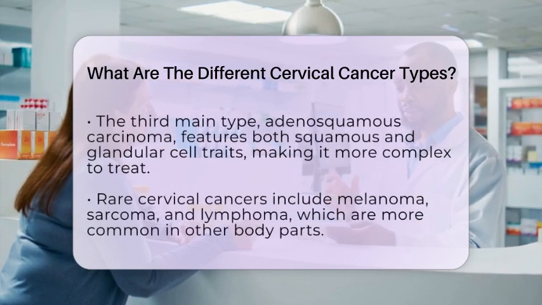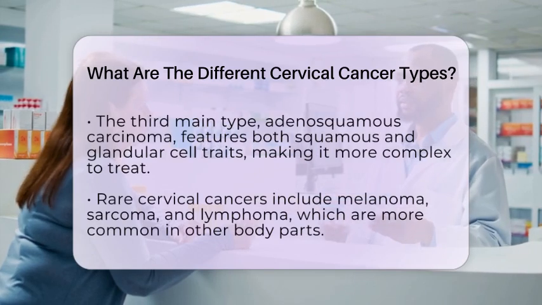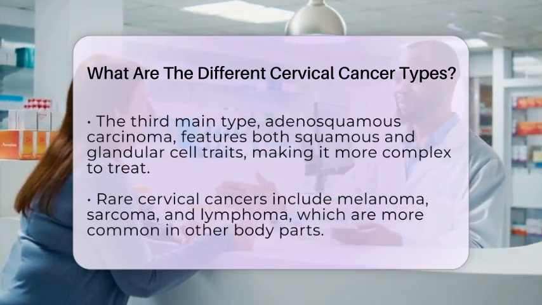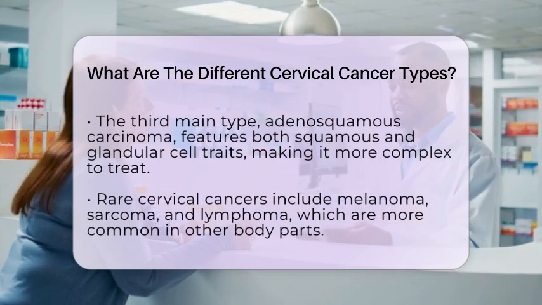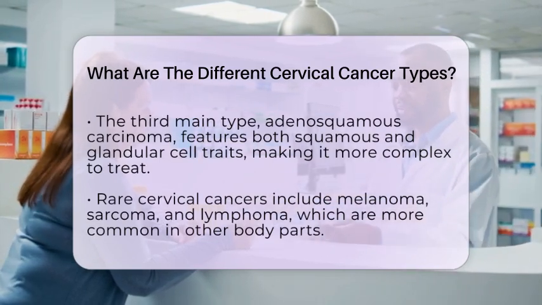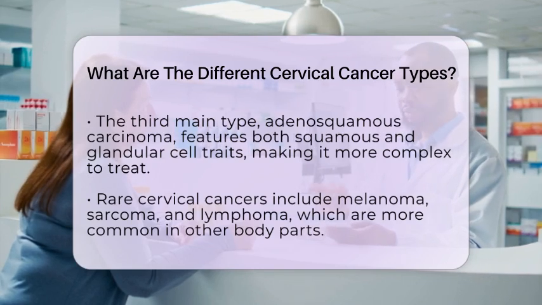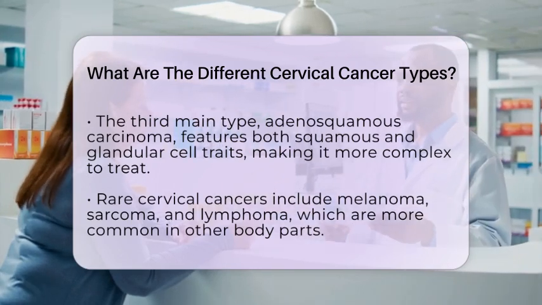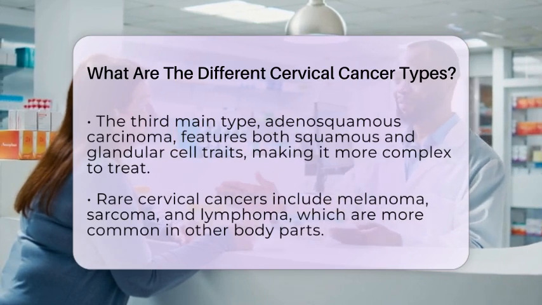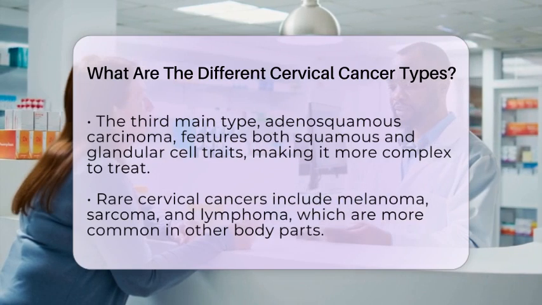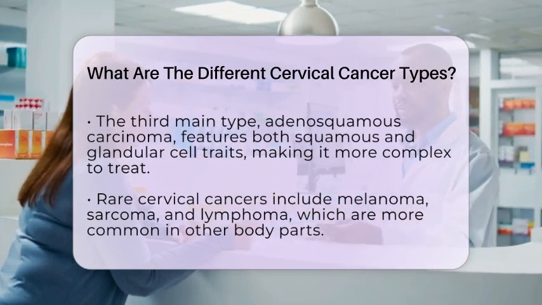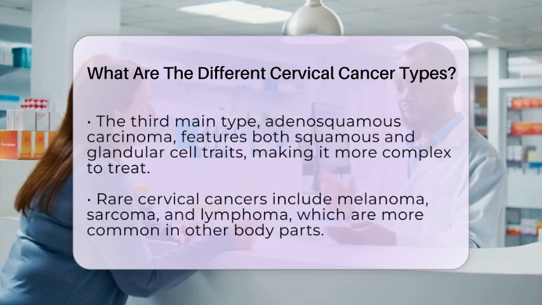The third type is adenosquamous carcinoma, which is a mix of both squamous and glandular cell features. These cancers have characteristics of both main types and are less common. They can be more challenging to treat because they combine features of both types. Besides these main types, there are rare forms of cervical cancer, such as melanoma, sarcoma, and lymphoma, but these are much more typical of other parts of the body and are not considered standard cervical cancers.